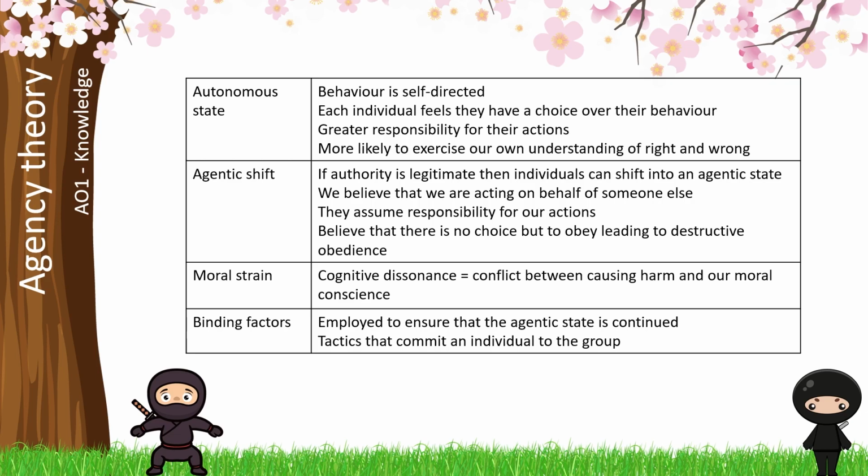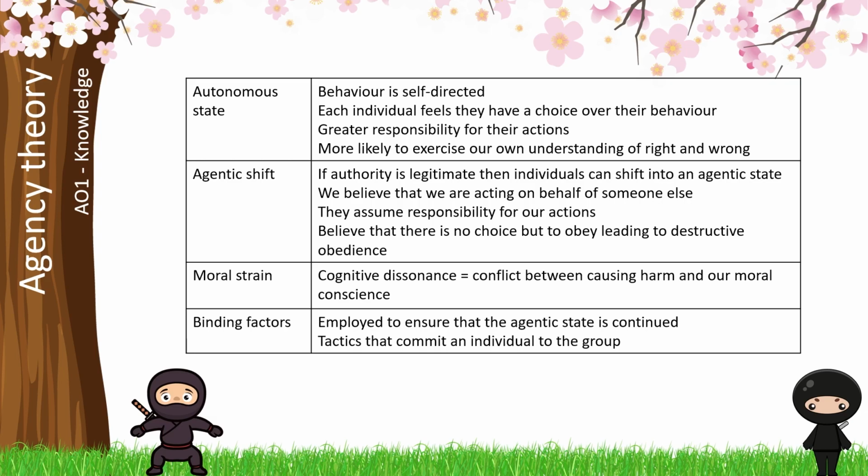That in an autonomous state, we're less likely to be obedient because we feel responsible for the actions. When we shift into an agentic state, we are more likely to obey because the authority figure is taking responsibility for the behaviour and any consequences.